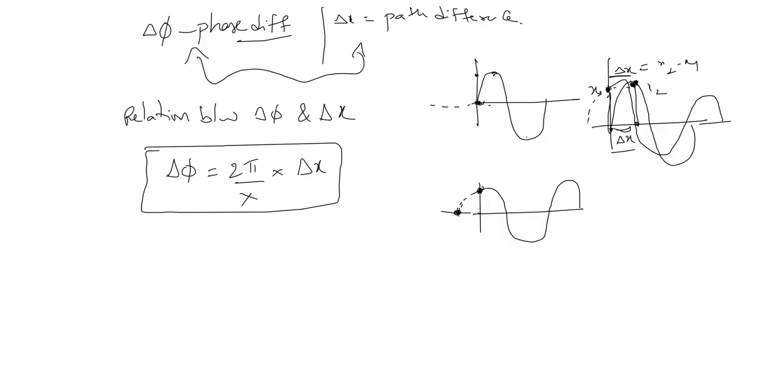Whenever we have problems on them, we can do it like this by using this formula.